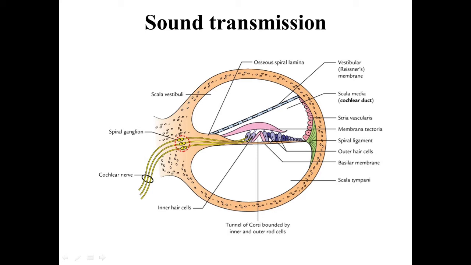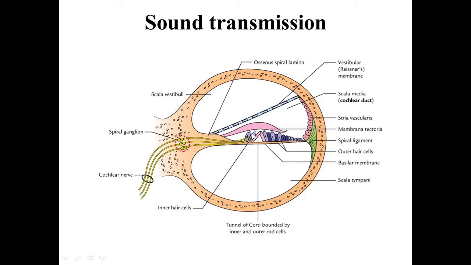And then the stereocilia of the hair cells become bent, and the bending of the stereocilia stimulates the hair cells, and the action potential is induced in the neurons of the cochlear nerve.